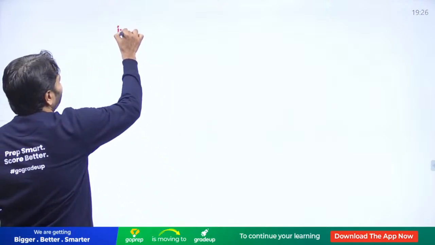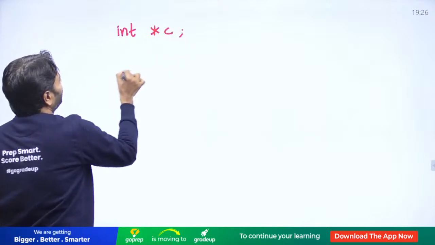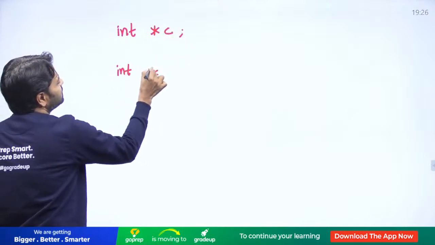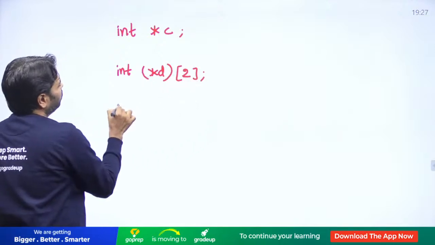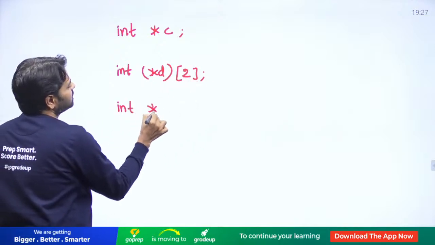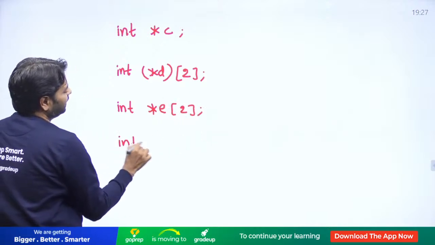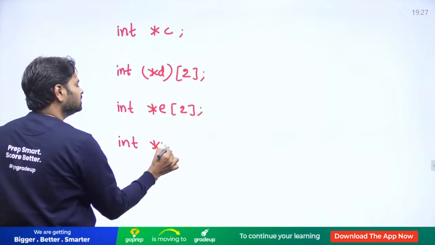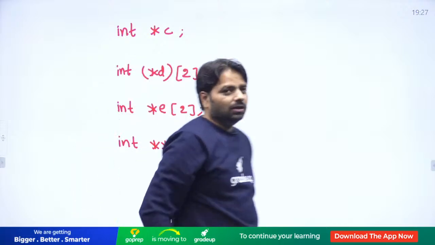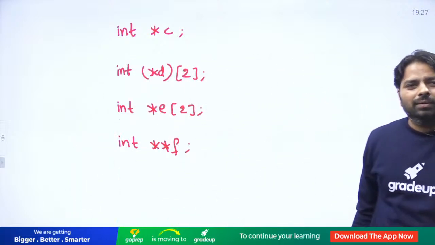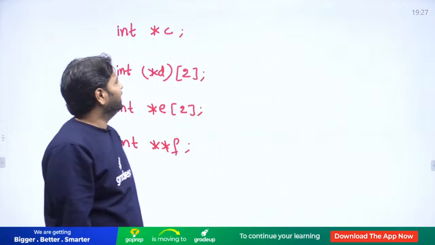What is the difference between int star C and what is the difference between int star D of, let's say, 2, and what is the difference between int star E of 2, and what is the difference between int star star F and int star C? Look at all of them. Are they same? They are not same.